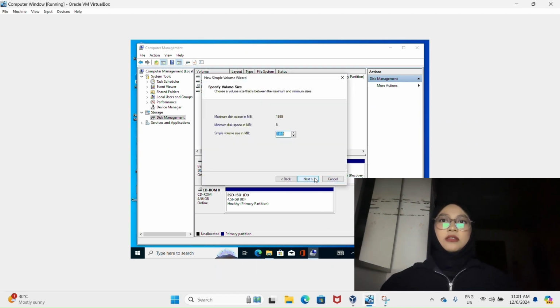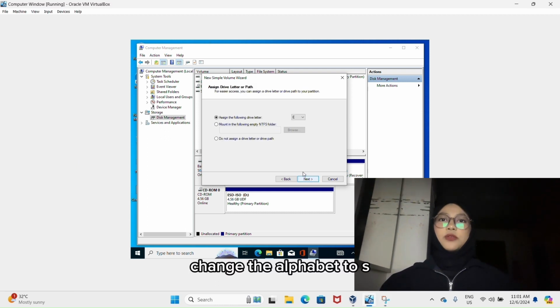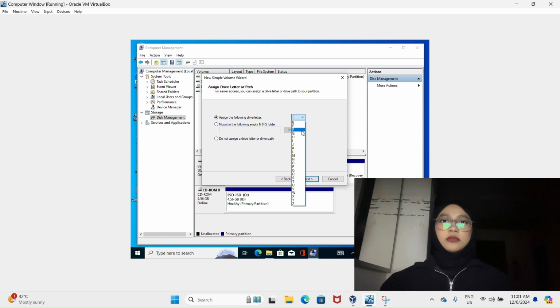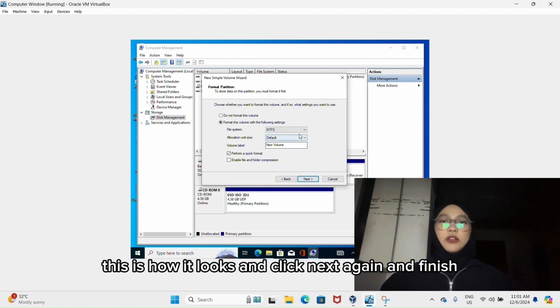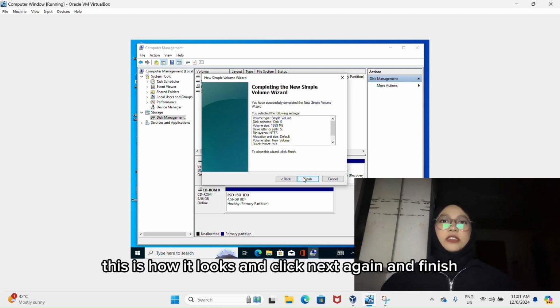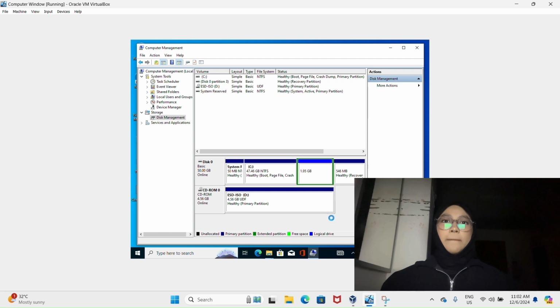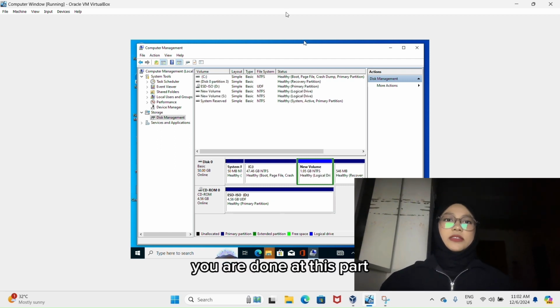Next again, change the alphabet to S and click next again. This is how it looks, and click next again and finish. We are done at this part.